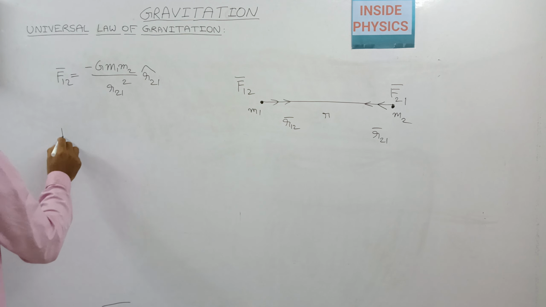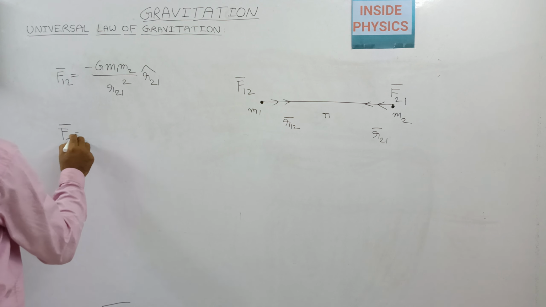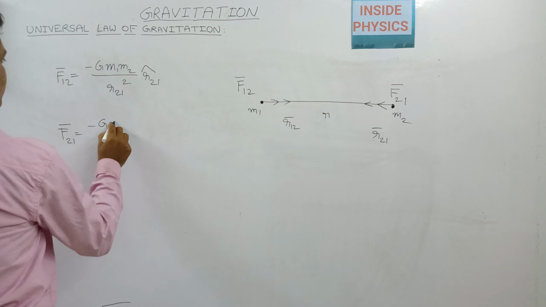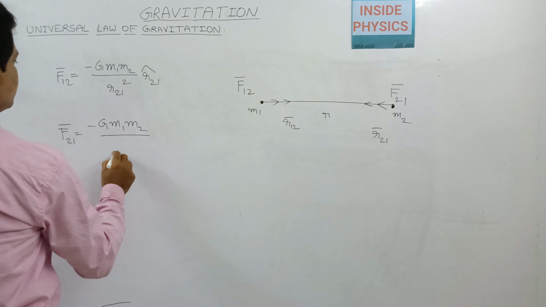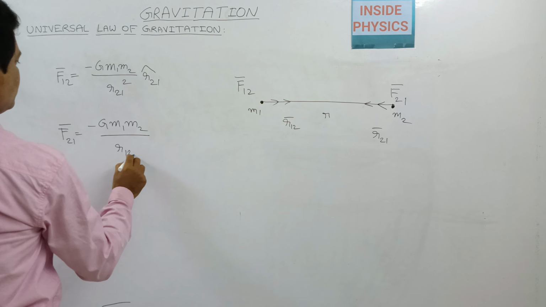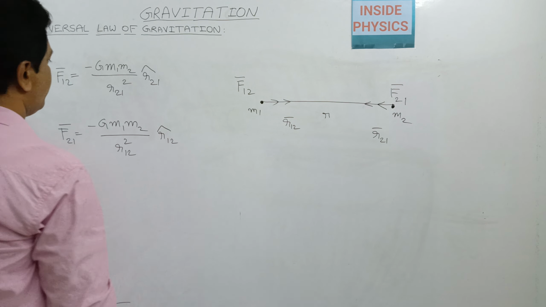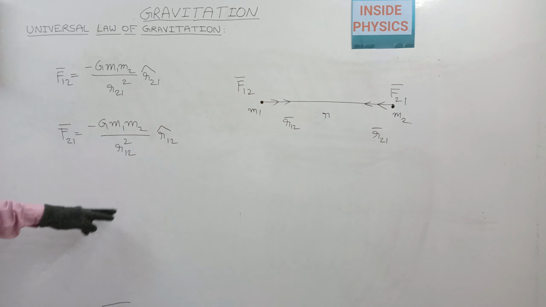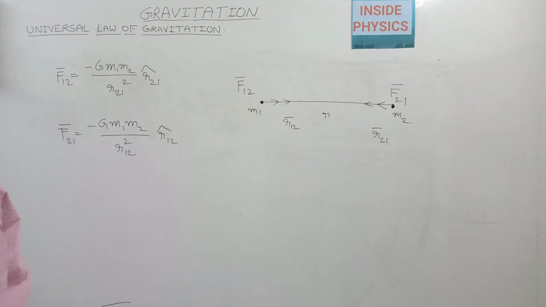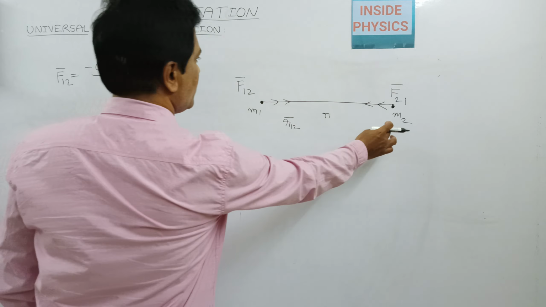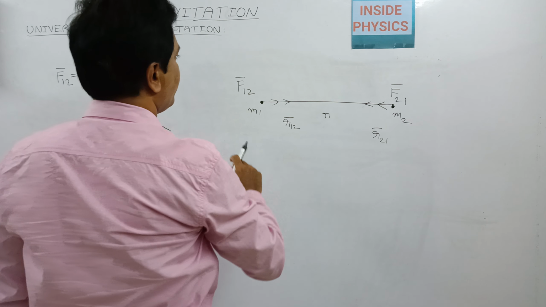So the second representation, for the force on m2, will be just minus G m1 m2 by r12 whole square, multiplied by the unit vector r12 cap, which gives the direction of the force acting on m2 because of m1.